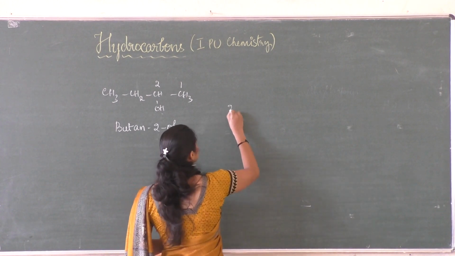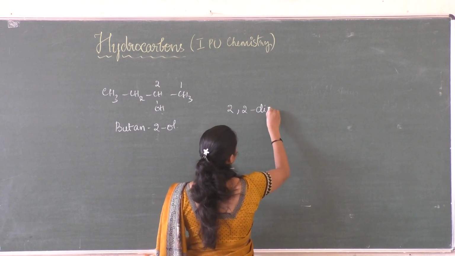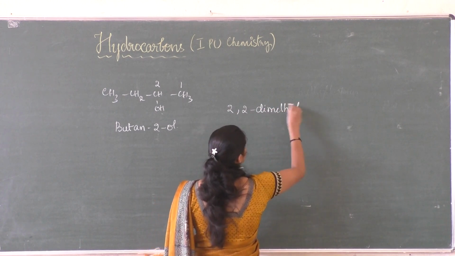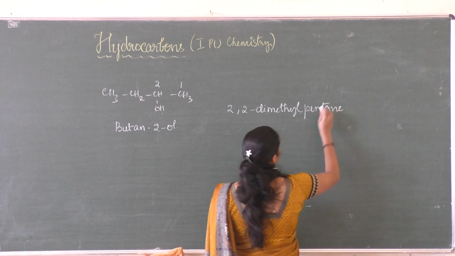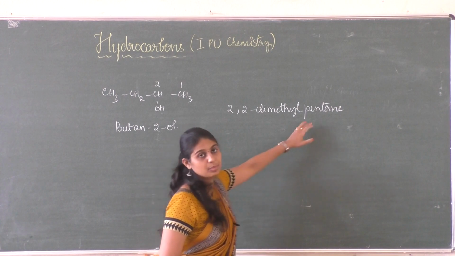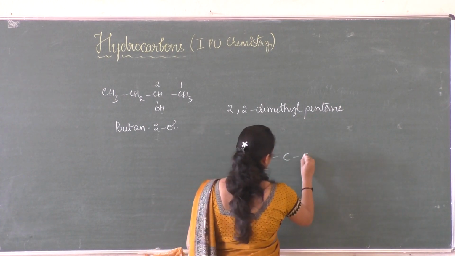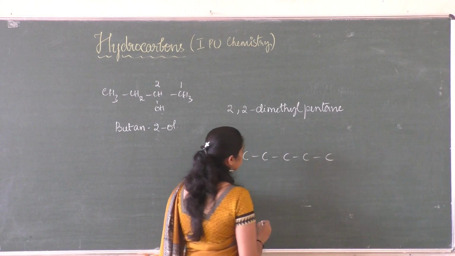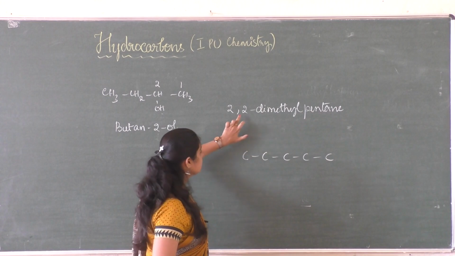So it is 2,2 dimethyl pentane. So here we have pent, 5 carbon atoms, so then single bond, ane, and then you need to see the substitution.